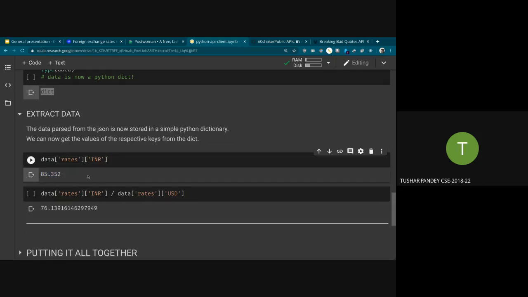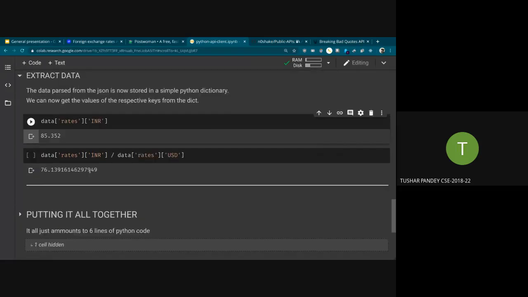This is respective to euros. So 1 euro equals 85 rupees almost. Suppose you want to calculate how much INR is in 1 USD: you divide the relative rate of INR by the relative rate of USD. Simple as that. It's in your memory. It doesn't have to fetch anymore. It's stored in your memory.